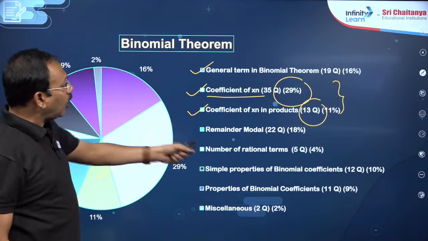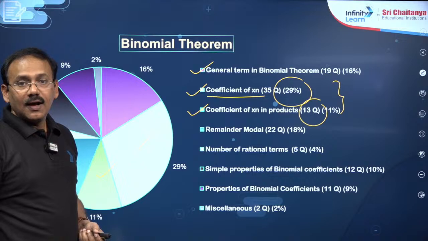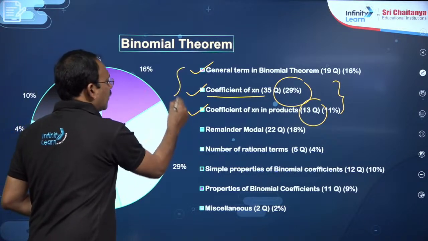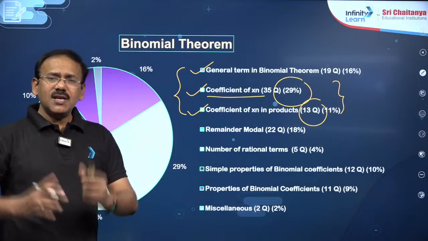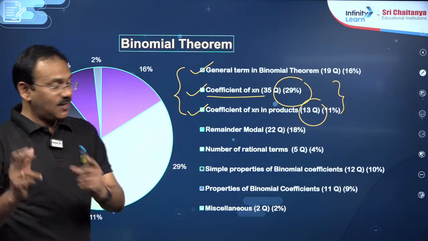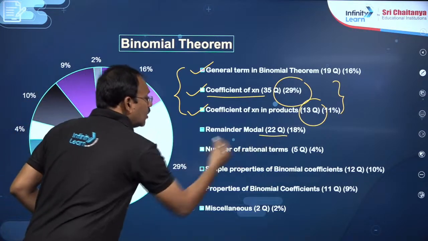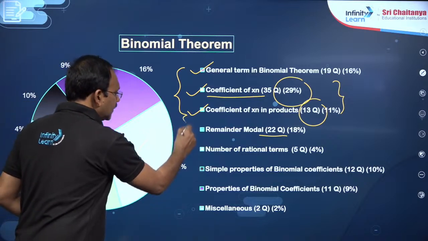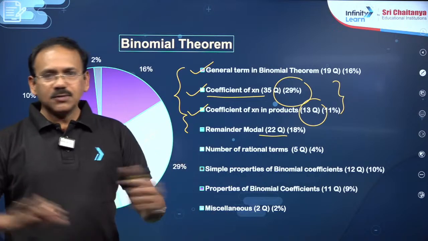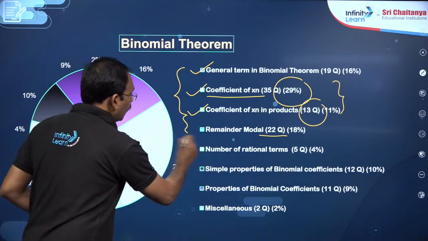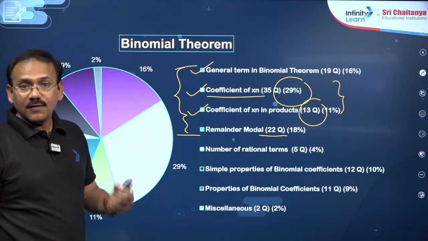So my dear friends, altogether almost 58% of the questions are from these three only. Generally in the class we also highlight many questions, many models, lengthy, difficult, but you see almost 60% of the questions are here, and the remainder model has 22 questions, that is 18%. That means, my dear friends, if some student is feeling binomial theorem is very difficult, many models are there. If you focus on these 4 models at least, almost 70% of the questions are covered in the previous models.